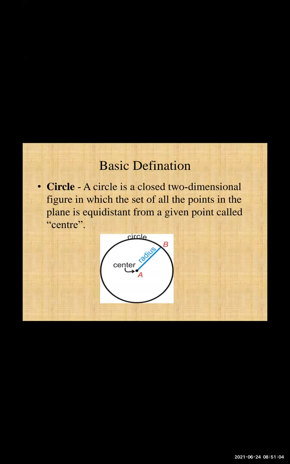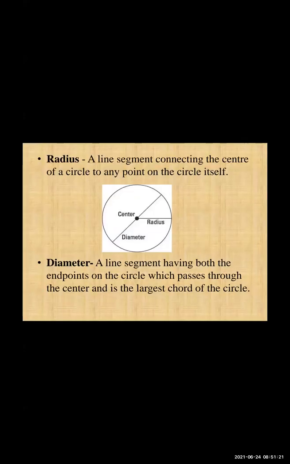Center means what? At the middle there is a point from which, if we take any distance to a point on the circle, that distance is the same all around the circle. Okay, so let us move to the next definition. So what is the next definition? That is radius, a line segment connecting the center of a circle to any point on the circle itself.